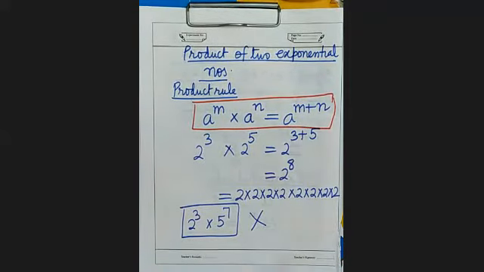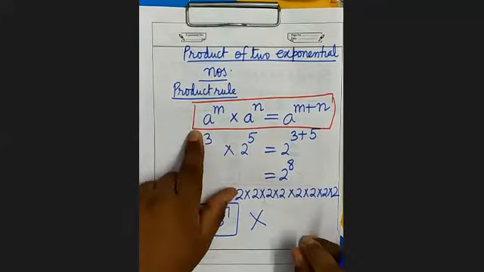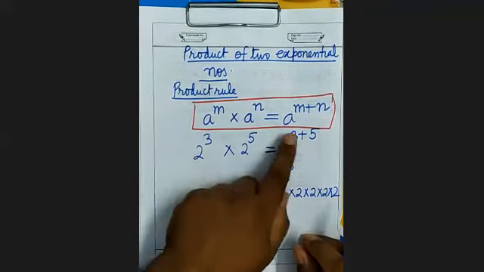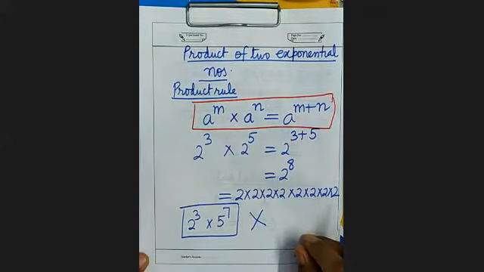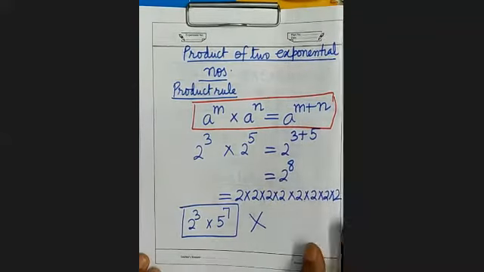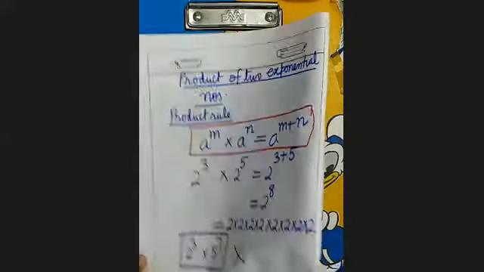Product rule यहां पर हम नहीं लगा पाएंगे. It is clear? So product rule, a to the power m into a to the power n equals a to the power m plus n. Then there is a quotient rule.